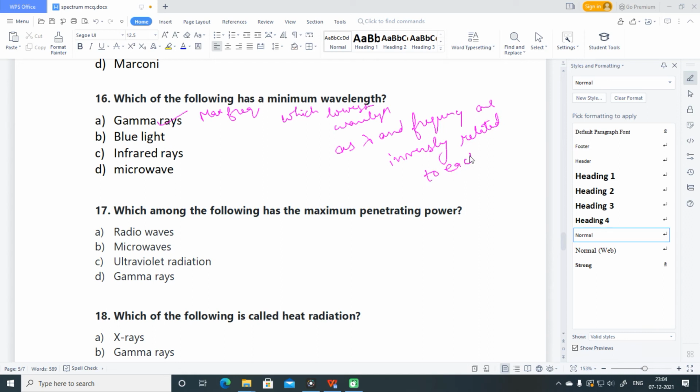So the correct option is A part. Which of the following has maximum penetrating power? See, out of all these, gamma rays penetrate the most. So D option is correct.